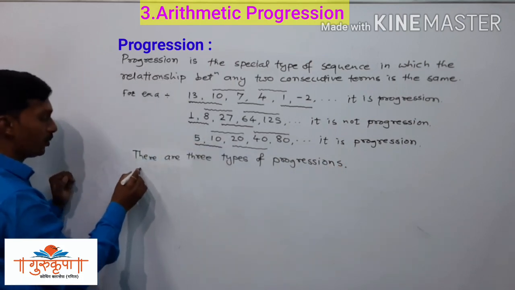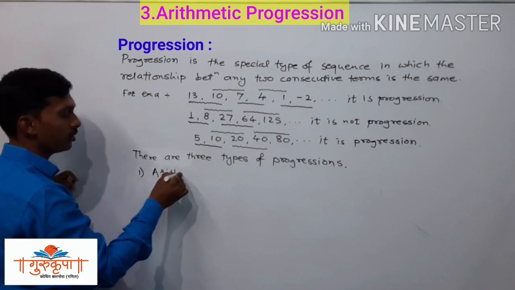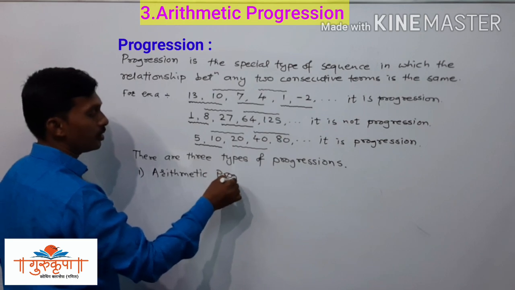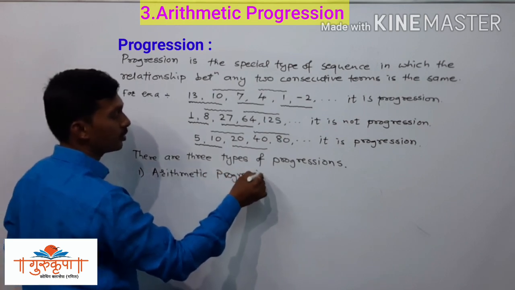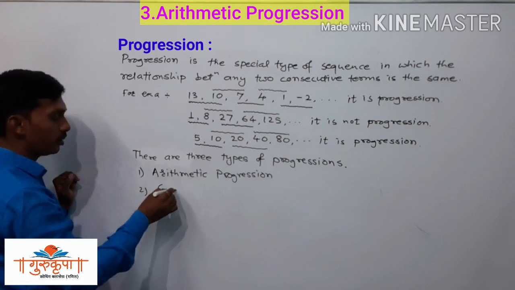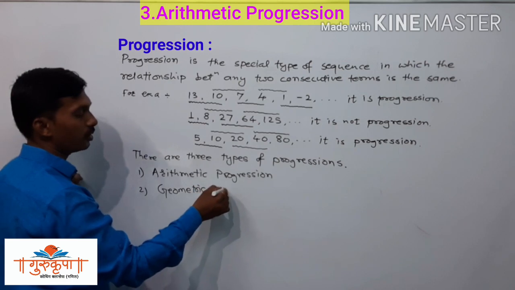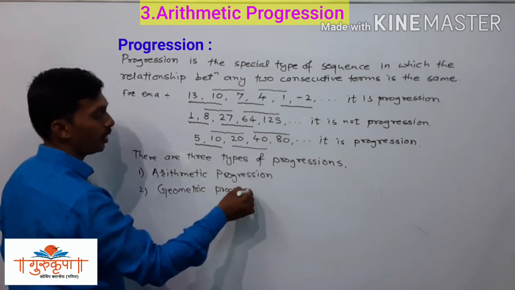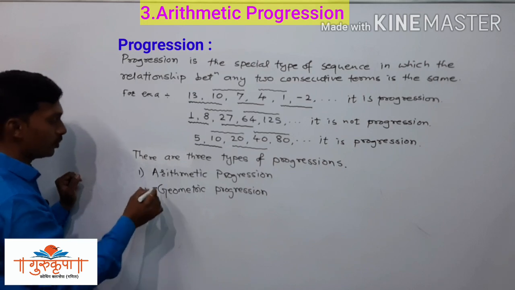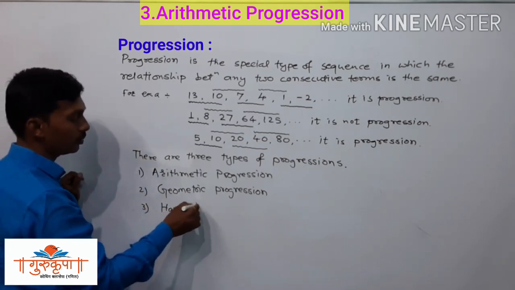The second type of progression is geometric progression. And the third and last type of progression is harmonic progression.